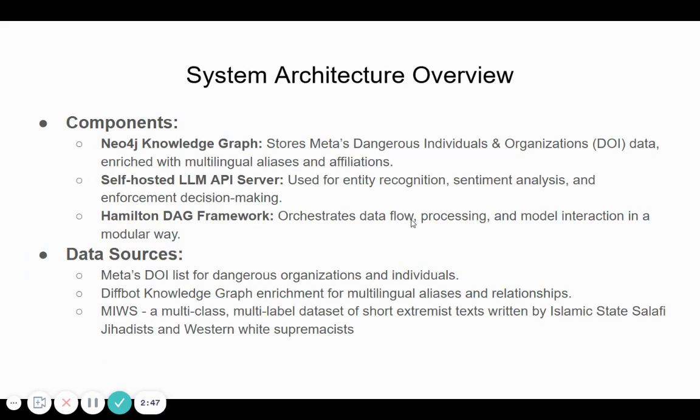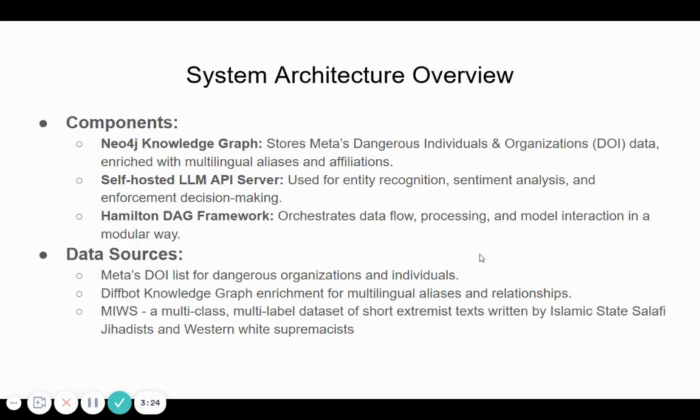Now, in terms of the system architecture that I used for building this application, let me take you through that here. First, we have the Neo4j knowledge graph, which is storing the dangerous organizations and individuals list from Meta, essentially mapping these entities' aliases and relationships. I enriched the publicly available list of Meta's DOI using the Diffbot knowledge graph data, which makes it robust and capable of handling multilingual entities.